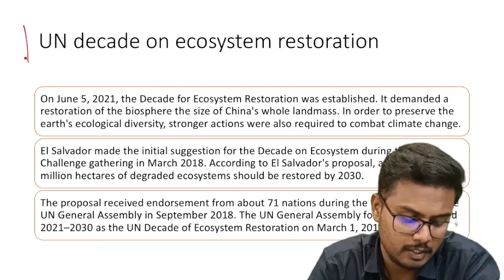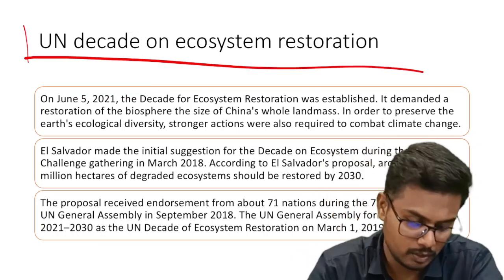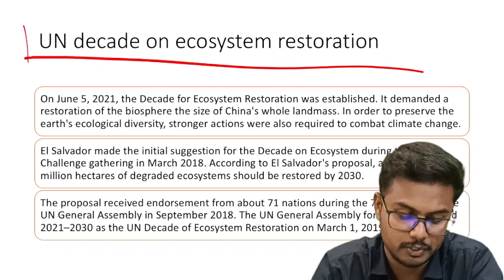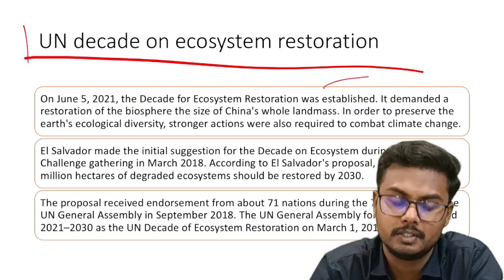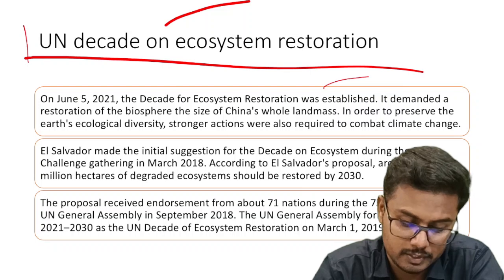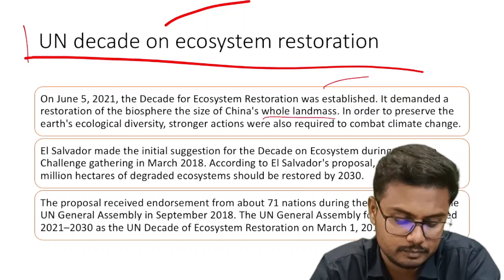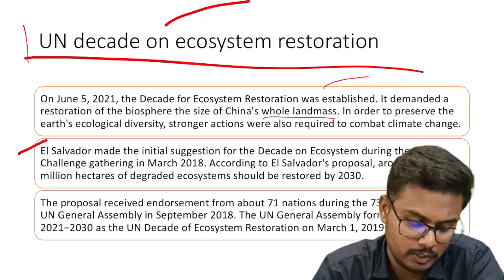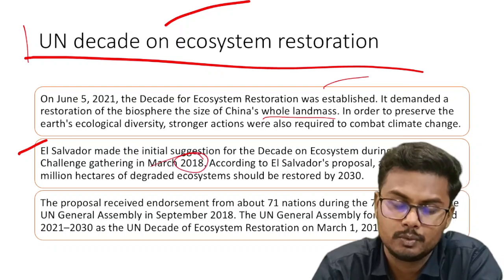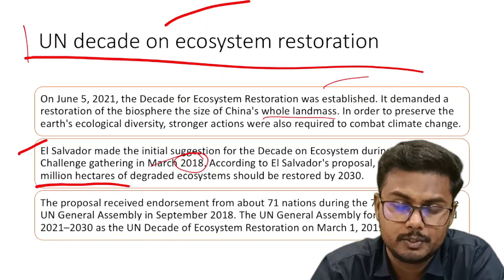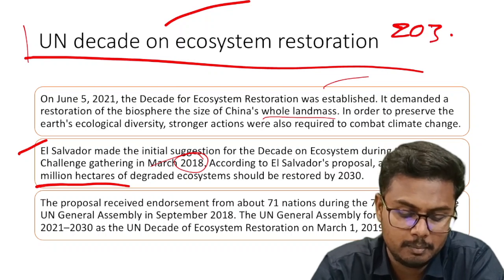All right. Then we have news related to the UN Decade on Ecosystem Restoration. On June 5, 2021, the Decade for Ecosystem Restoration was established. The basic demand for this decade was the restoration of an area of the biosphere the size of China's whole landmass. El Salvador made the initial suggestion for the decade on ecosystems during the Bonn Challenge gathering, which was held in March 2018. According to the proposal, around 350 million hectares of degraded ecosystems should be restored by which year? By 2030. Please remember this year.